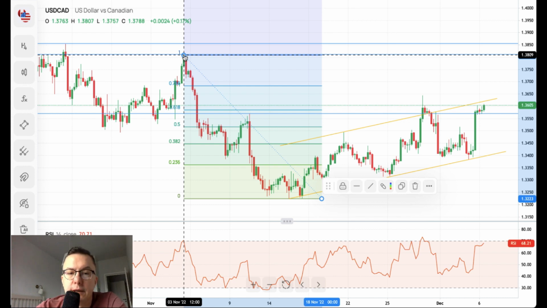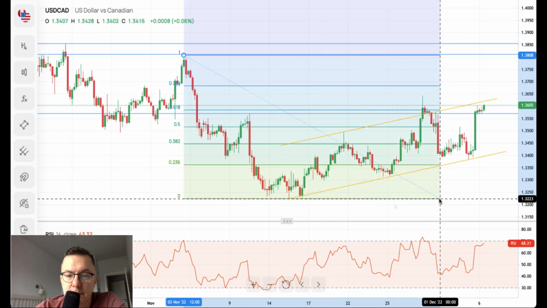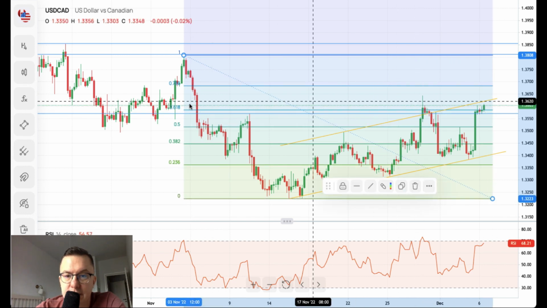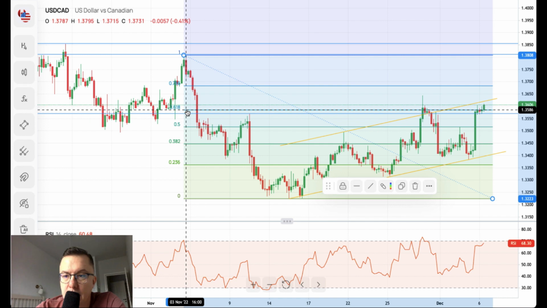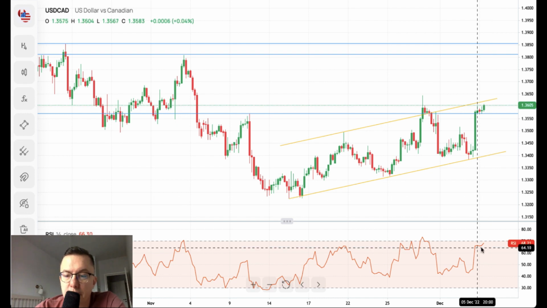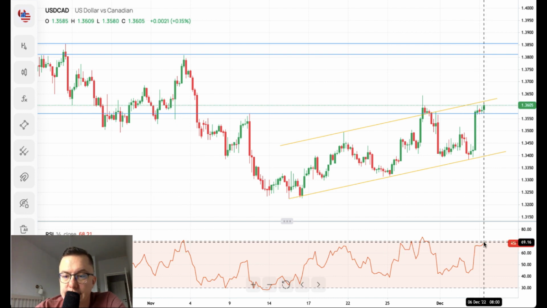As you can see here, the retracement level was 61%, here around 1.3585. It's been violated already, so we will not apply it to our chart. We don't need it anymore. Momentum is strong, momentum is positive.